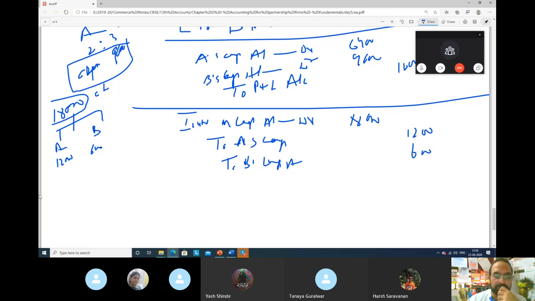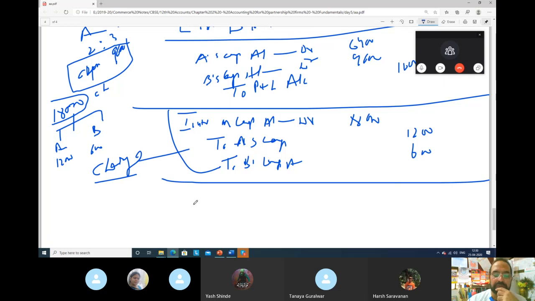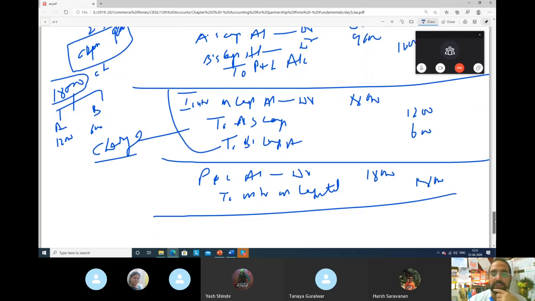And what will be the next entry? You will transfer to profit and loss, right? You have paid this interest on capital as a charge. So if there is a charge, you have to transfer it to P&L account. So transfer: P&L account debit to what you are paying, interest on capital. How much? 18,000 rupees. So this is done.